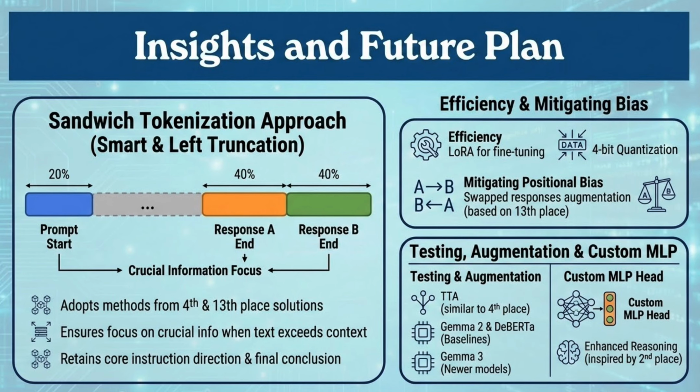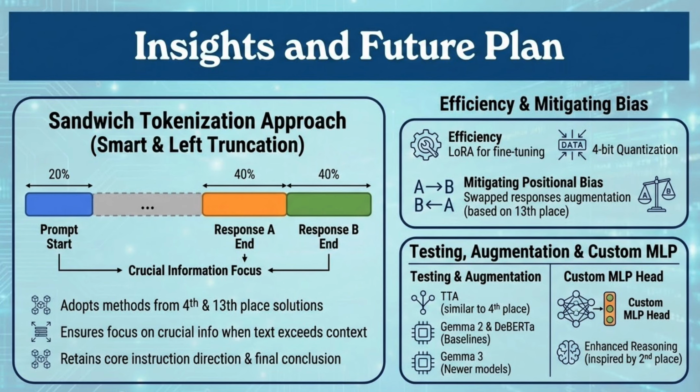So, based on this insight, here is our plan for improvement. We have 5 main points. First, sandwich tokenization. We will keep the first 20% of the prompt and the last 40% of the responses. This ensures the model sees the instruction and the conclusion without exceeding the context limit.